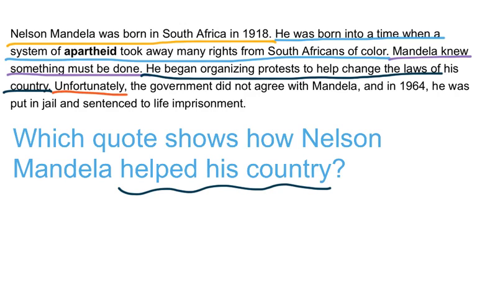Unfortunately, the government did not agree with Mandela, and in 1964, he was put in jail and sentenced to life imprisonment. This detail is mostly just teaching me how the government responded to Mandela. It does not answer the question. The correct answer is the fourth sentence of the paragraph. He began organizing protests to help change the laws of his country.